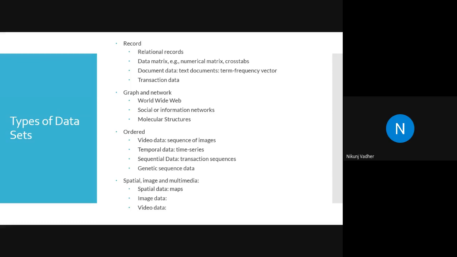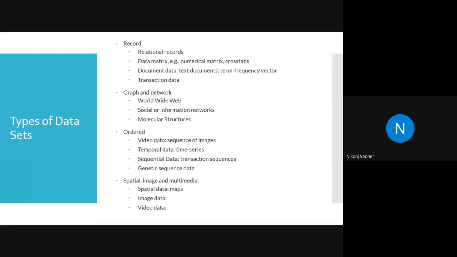Let's move forward. Next is graph data, graph and network data. Let's say you are trying to create a machine learning algorithm for finding the best route. In that case, how will you represent the path?